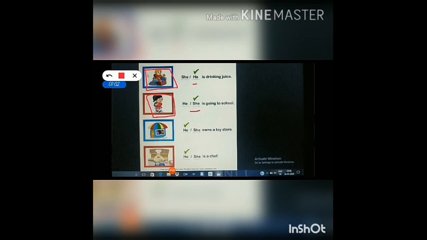Look at the third picture. Okay. Do you find a store here? Yes. Inside the store, a man is there. Inside the store, who is there? A man. So, what pronoun do we have to use? He. Yes. He owns a toy store. The last picture, a man is cooking. The person who cooks is called chef. Yes. He is a chef.